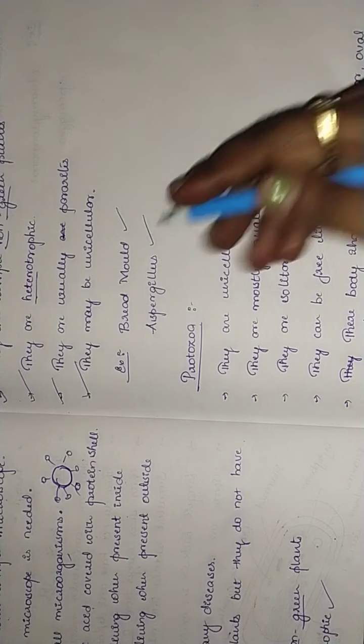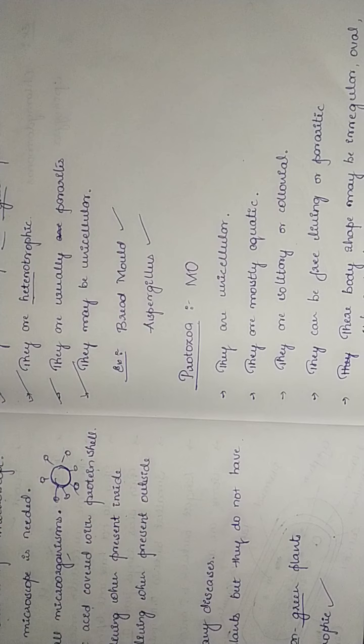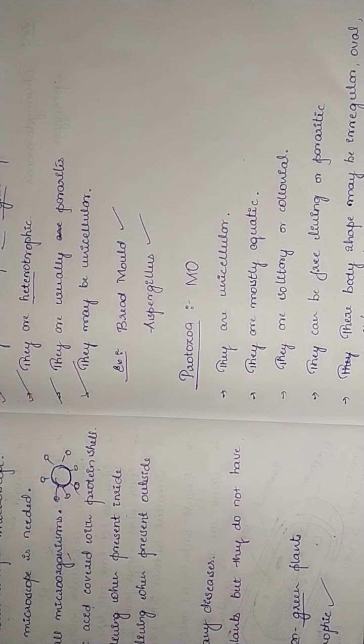Moving on with the next, that is protozoa. Protozoa is also a microorganism, as we know. They are unicellular, so protozoans are unicellular microorganisms. The question may arise like fill in the blanks of 1 mark questions: what kind of cellular are protozoans? The answer should be: protozoans are unicellular microorganisms.